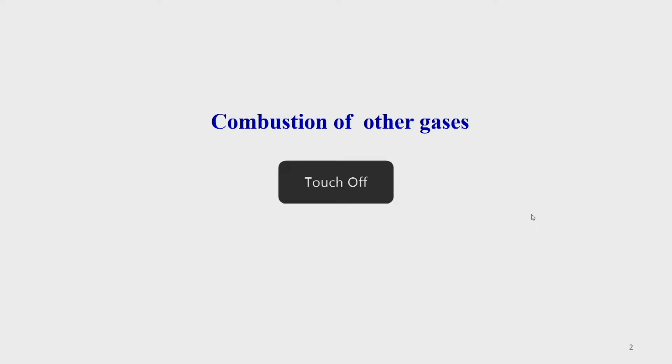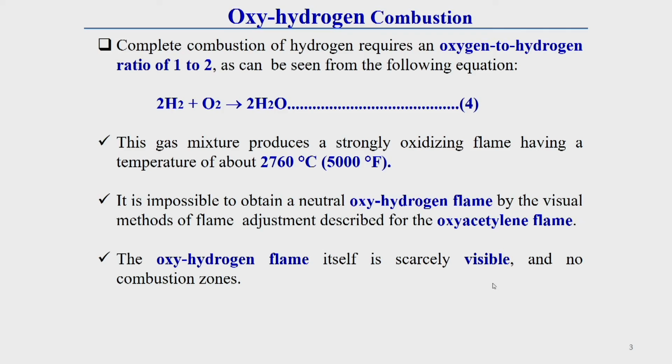And if time permits, then I will start to discuss electric arc welding techniques. The first electric arc welding technique I will start with will be SMAW, that is, shielded metal arc welding. So, first of all I will discuss the combustion of other fuel gases. In the last class I have already discussed the combustion of oxygen and acetylene gases. Today I will discuss how combustion takes place with other fuel gases and oxygen.